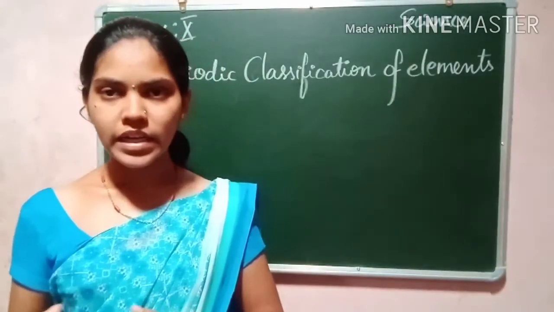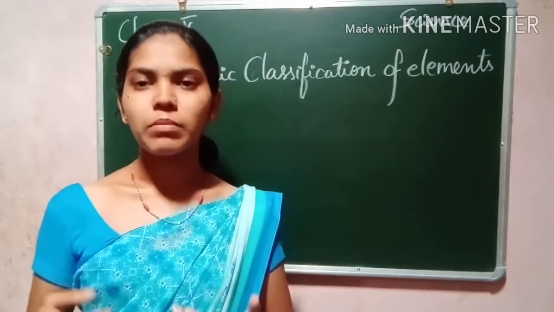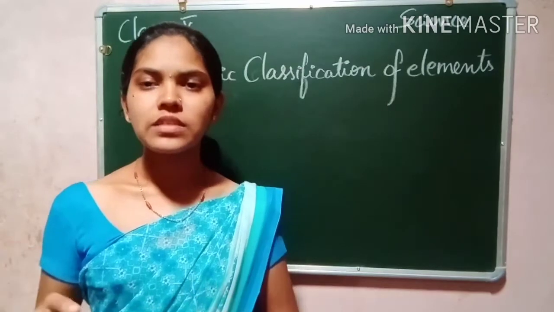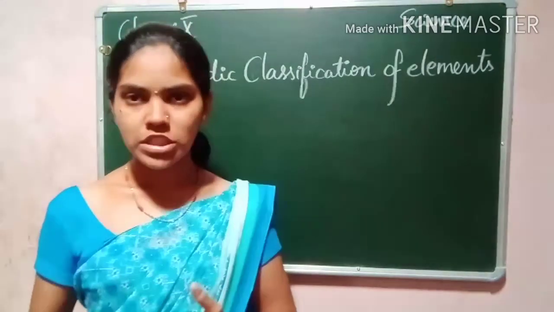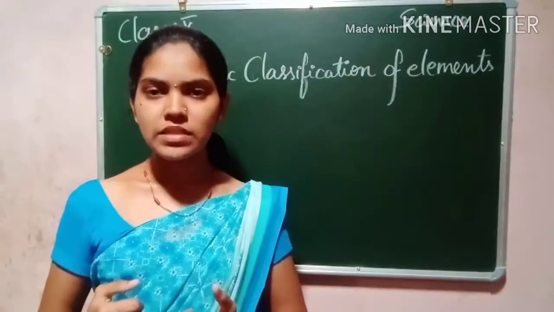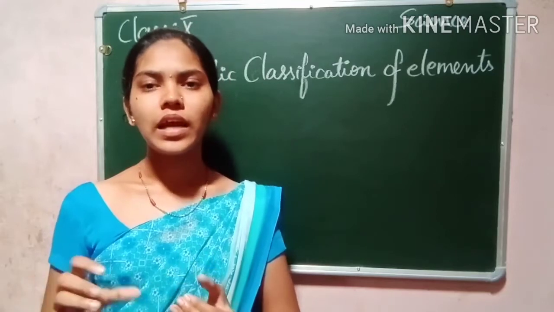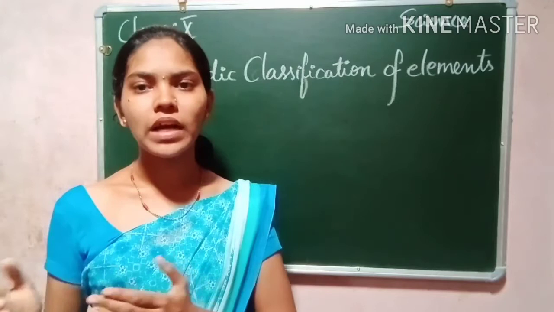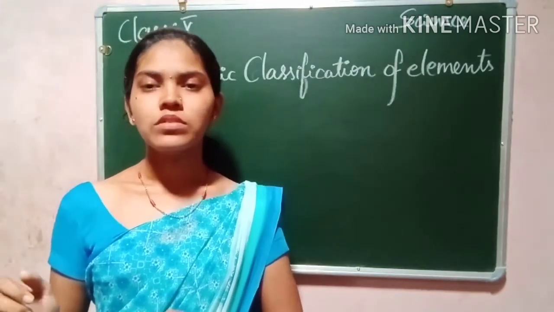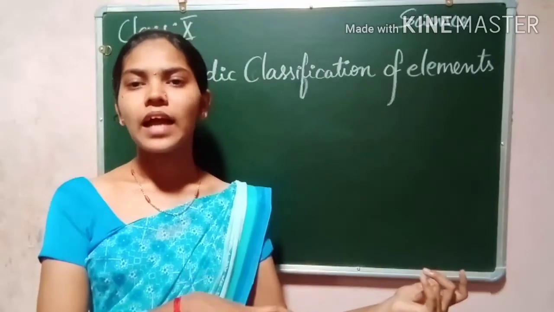As we have studied in the previous class, we know that the matter around us exists in the form of elements, compounds and mixtures. And elements are pure substances. They contain only one type of atom in them. So an element is different from a compound and from a mixture.